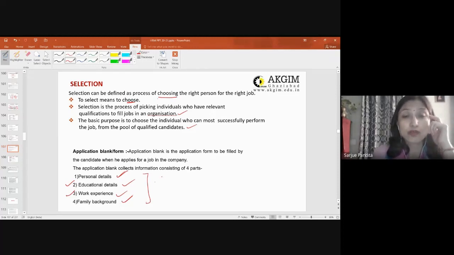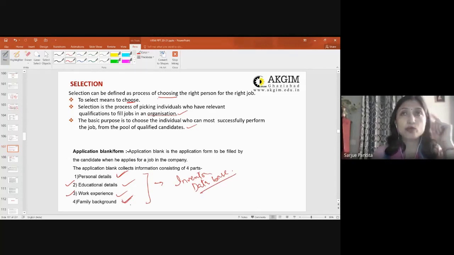It all goes to your inventory database, right? Database of the employee. And on the basis of these personal details and family background, the selector will get an idea whether you are going to stick to the company or not. What is the weight of responsibility you are holding for your family? Because that will lead to your expectation level.